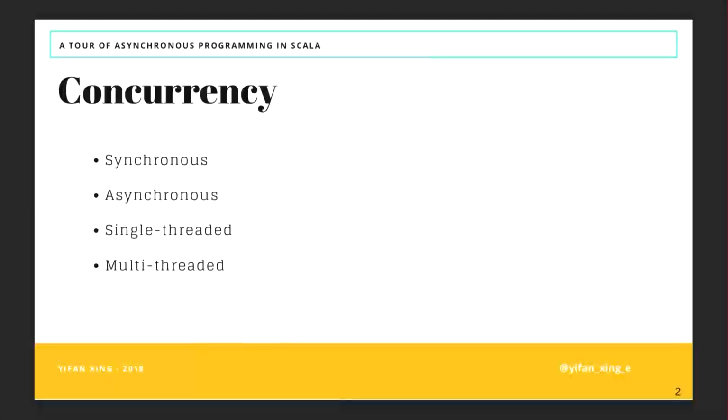So when we talk about concurrency, we usually look at those few words: synchronous, async, and then single-threaded, multi-threaded. So what do they really mean? What's the difference and similarities?